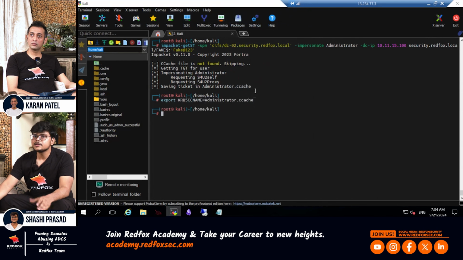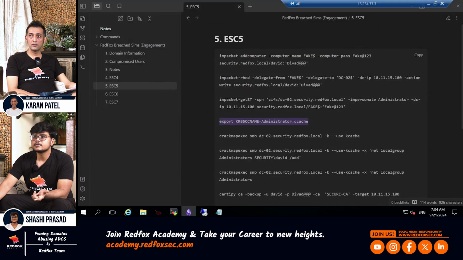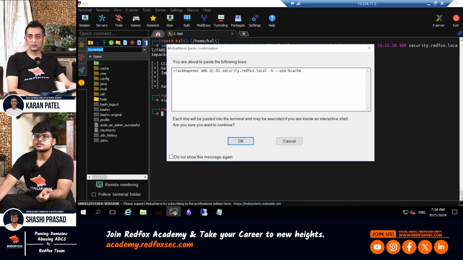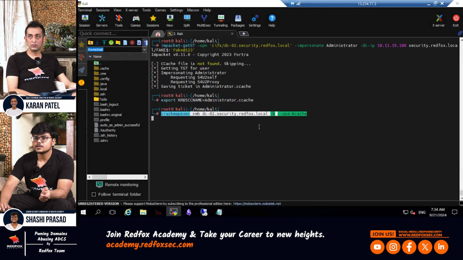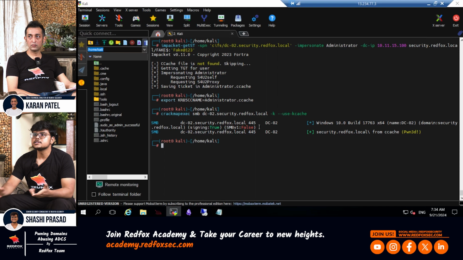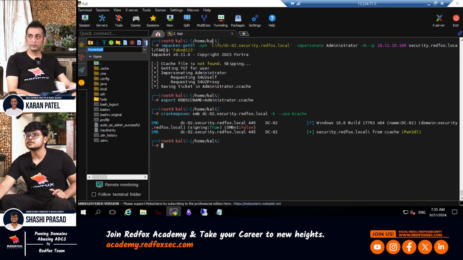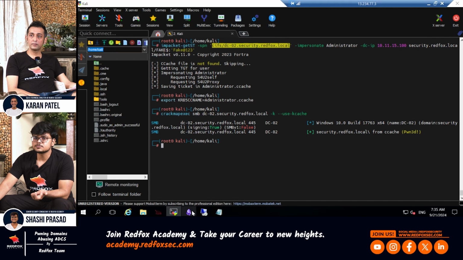Paste. Basically, we are setting an environment variable so that other scripts as well as tools can use this. And then this is what I am doing here. Let me first see whether I have the privileges to add a user to the local administrator group. So first, click OK, hit enter, and if you see, it's showing Pwn3d here. It means that we have rights to this CIFS service, and using the CIFS service we can also execute commands. So that's what I am going to do now.